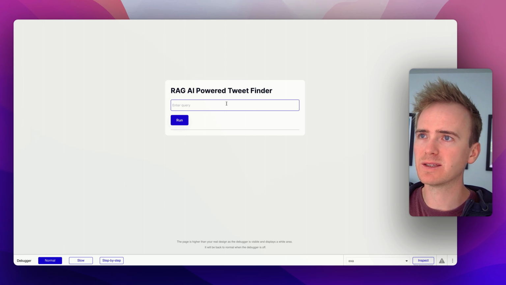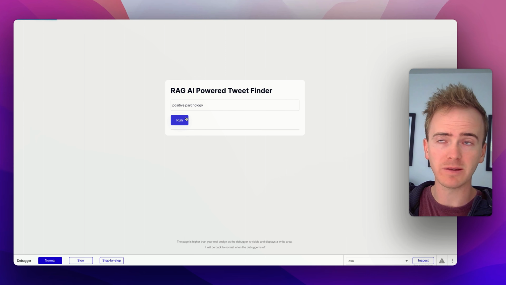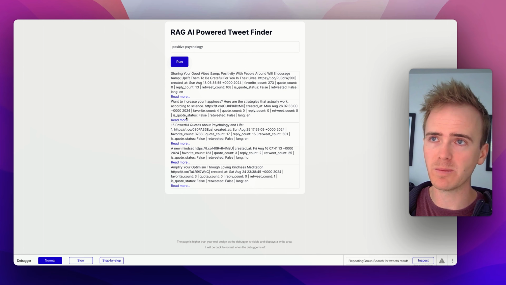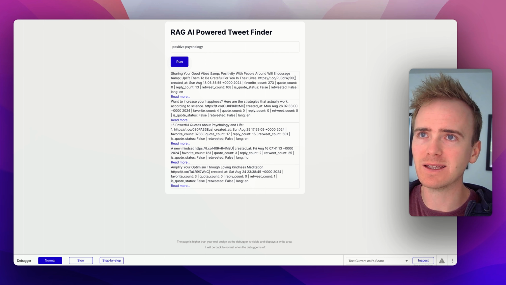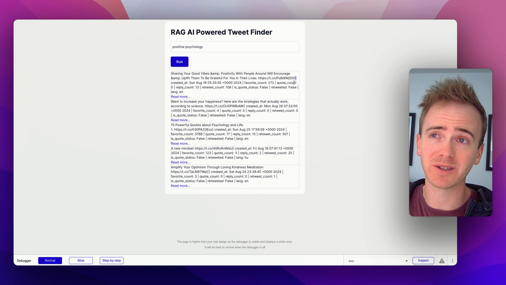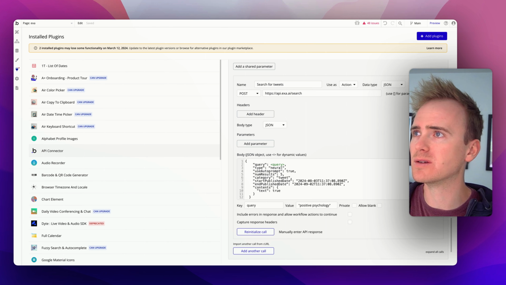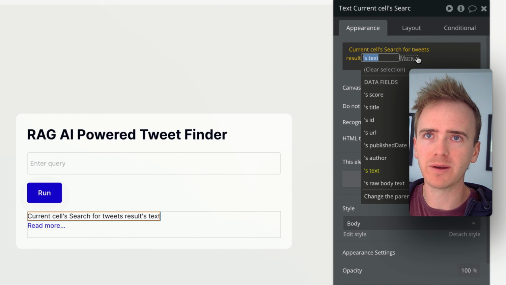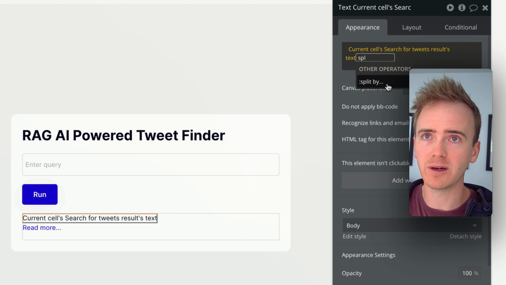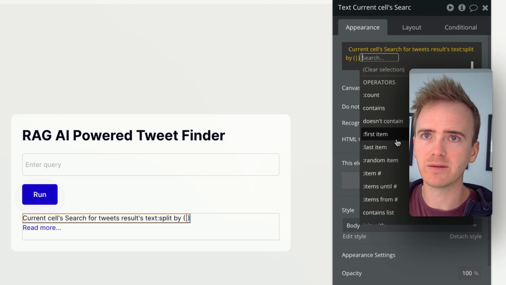So let's give it another test. I'm going to put in my query here and click run. We're querying now the Exa search endpoint, and we get back our data just like this. Now, it's not as clean as I'd like it to be, but thankfully they use these lines, if anyone knows what they're technically called, please leave a comment below, to split the content. So what I'm going to do is go back into display here, and I'm going to use split by. So I'm going to say split by, then place one of those lines, and then say first item.